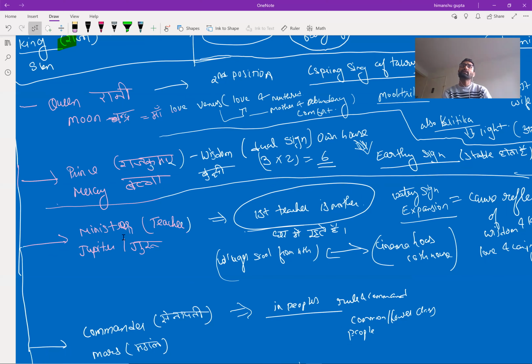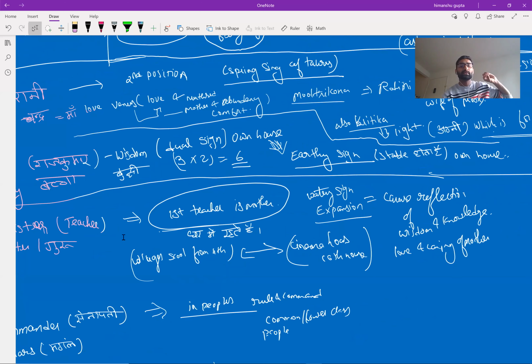So Jupiter is expansion. The fourth sign, Cancer, is a watery sign. If you put water in something, it will expand. If you put your body in water for some time, the substance will swell, the body will swell. So that is why it always expands. The natural karaka of Jupiter is to expand, so in a watery sign, it will feel so good.